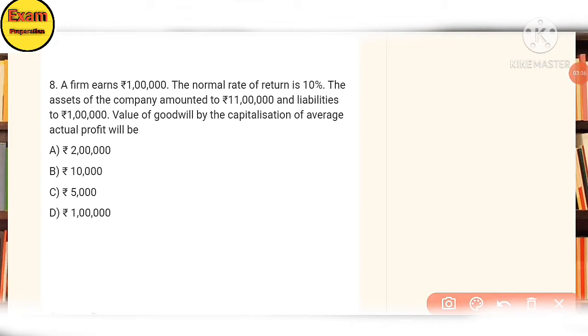Eighth. The firm earns 1 lakh. The normal rate of return is 10%. The assets of the company are 11 lakhs and liability is 1 lakh. Find the value of goodwill by the capitalization method. The net asset is 11 lakhs minus liability 1 lakh, you will get 10 lakh.